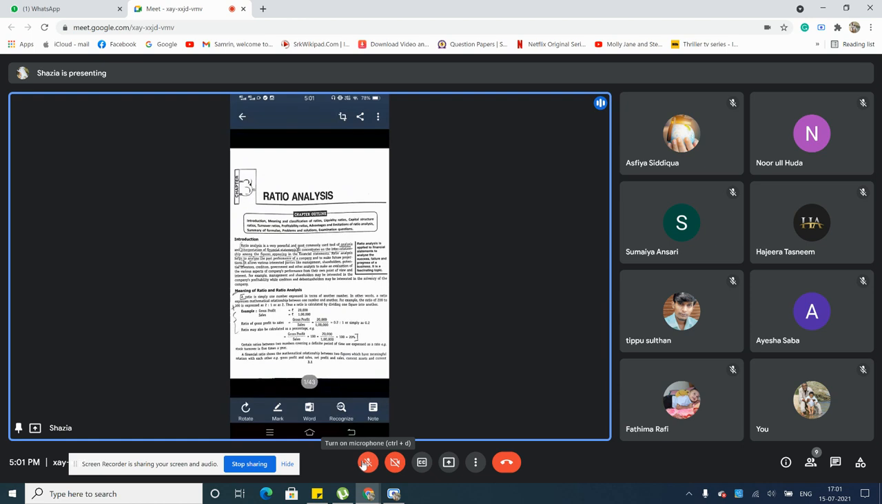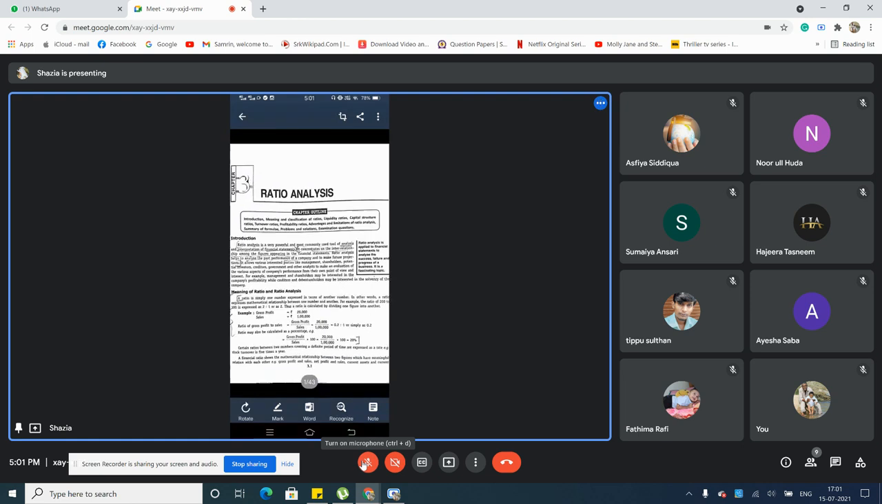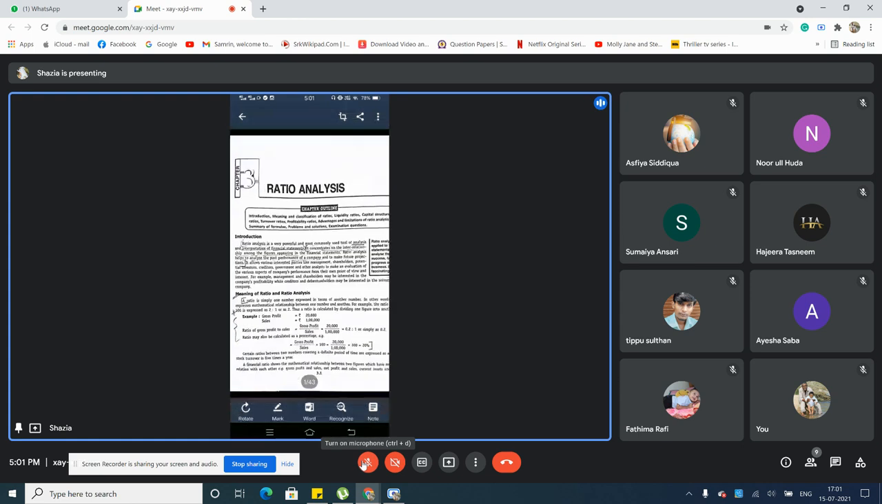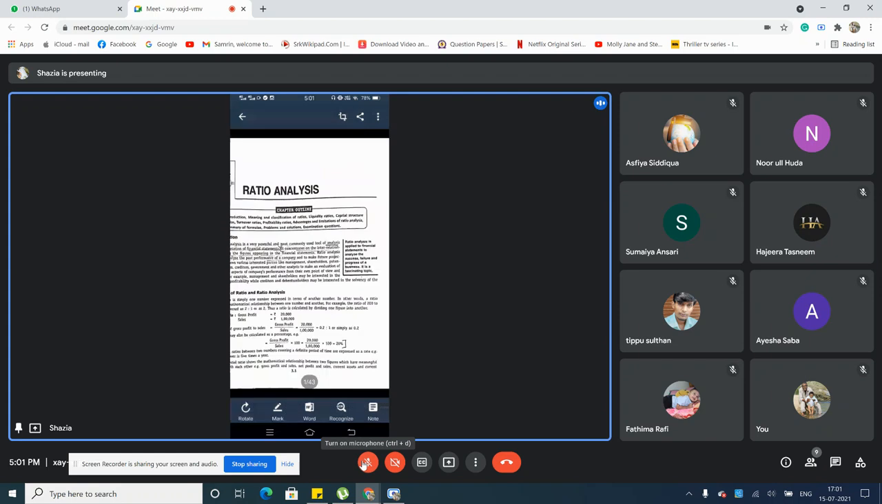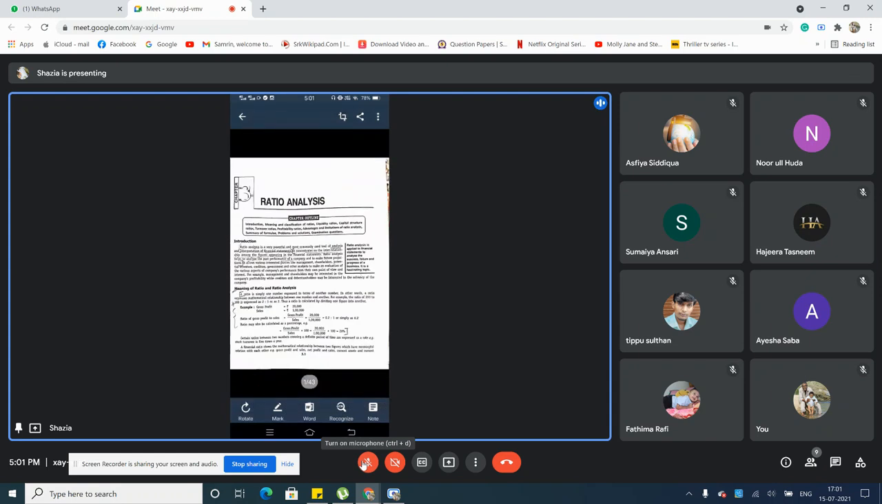So now what exactly is ratio analysis? What do you mean by ratio analysis? Ratio analysis is a very powerful and most commonly used tool of analysis and interpretation of financial statements. Now, what are financial statements? Financial statements are nothing but a description of your assets and liabilities, isn't it? So it's all about what kind of assets are there in your company, and what kind of liabilities you have incurred, and how you are taking care of liabilities and your assets.